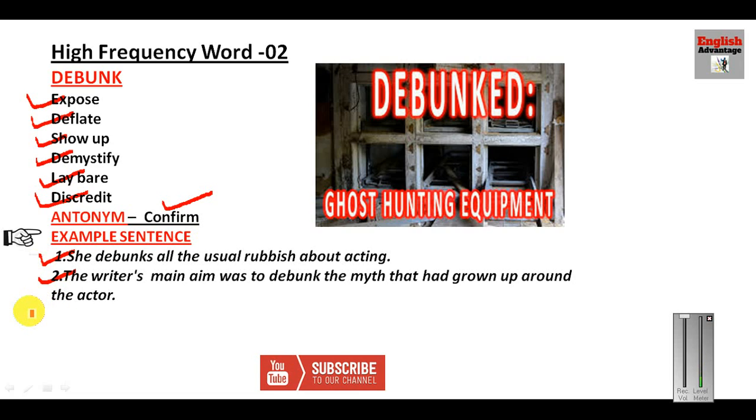So myth means an old story which is considered to be true but which is not true, or any perception which is considered to be true by the people. So debunk means to expose something or to deflate something or to demystify something.